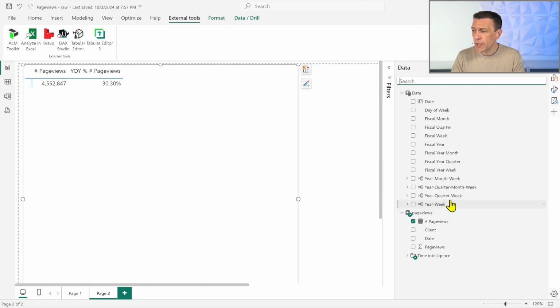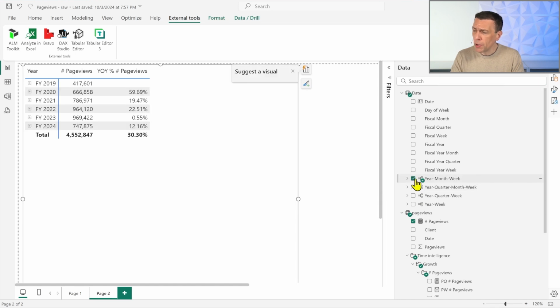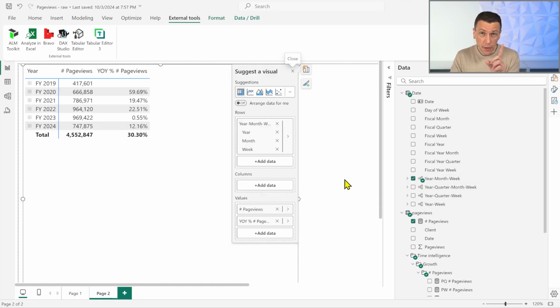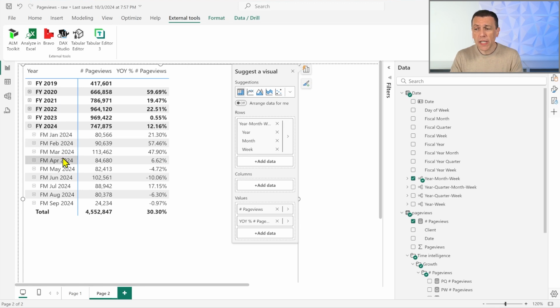For example, the hierarchy I want to use is this one, year, quarter, week, or year, month, week, because we wanted to compare by month, if you remember. So if I expand fiscal year 2024, you see that now I have April 2024, and the difference is 6%. Now, why is this happening? Well, if you think about that, the number of days is different.